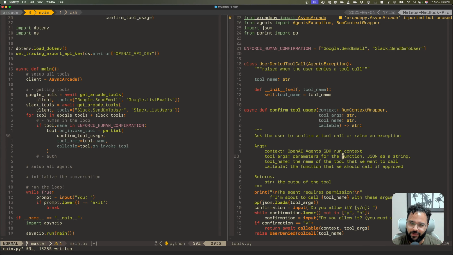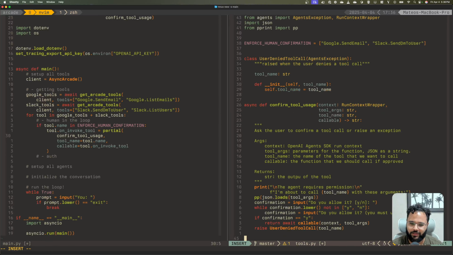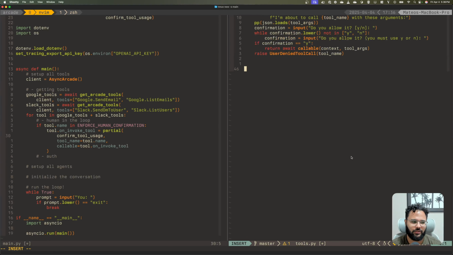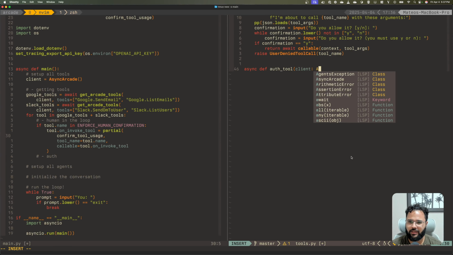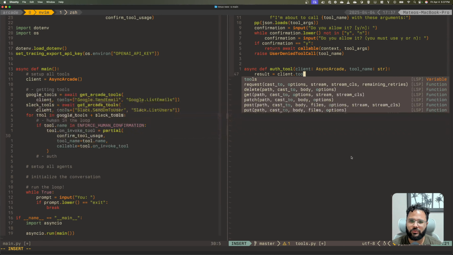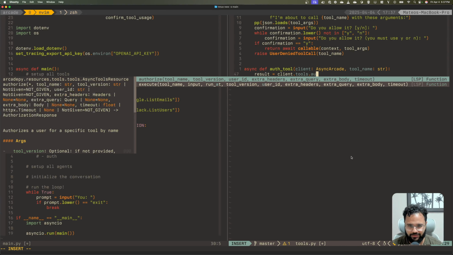So let me add a new function to our library. And here at the bottom, let me scroll this up a little bit. I'm going to say async auth tool. I'm going to say client, that's async arcade, and tool name is going to be a string. So I'm going to say result is the client tools authorize.